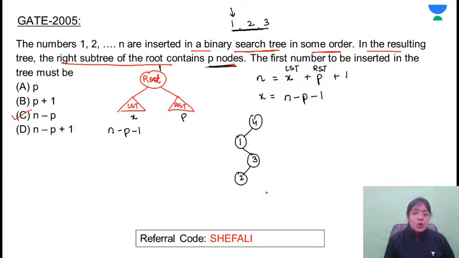So if 3 nodes are there, which element do you have at the root? What they are asking is the first number to be inserted in the tree must be. They have simply given that in the right subtree these nodes will be there. So what will be the first number that will be inserted first? This means they are asking what will be the value of the root. So here, what is the value of the root? That is 4. Yes?